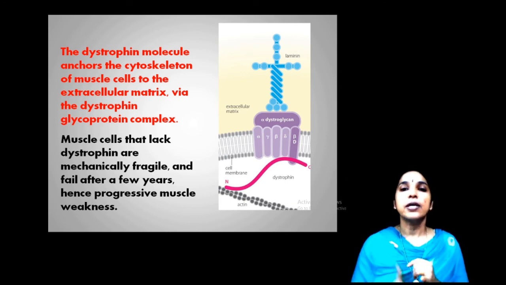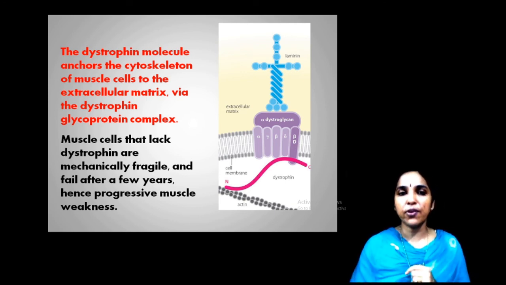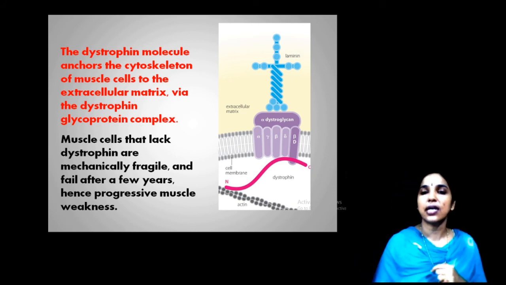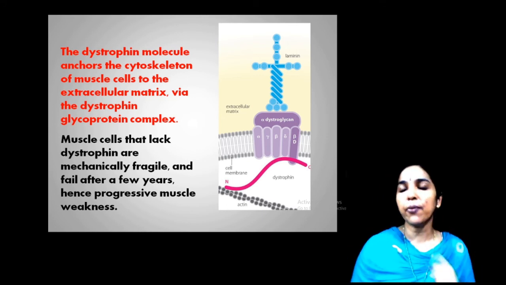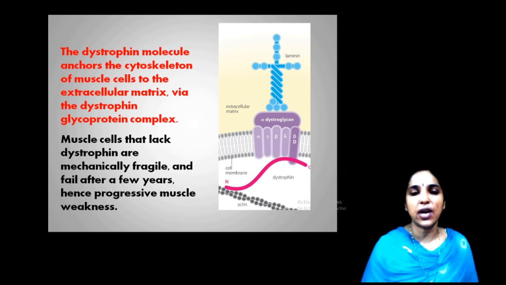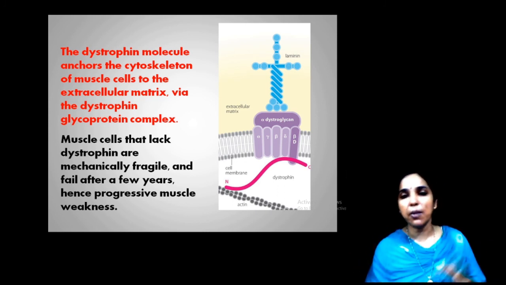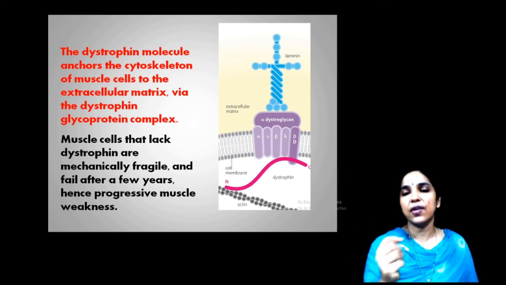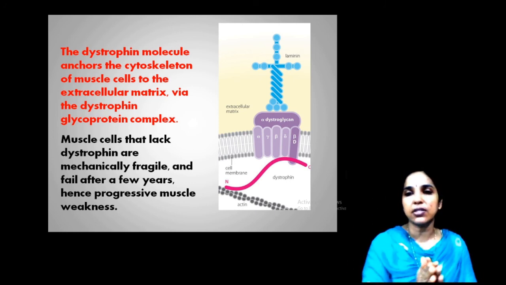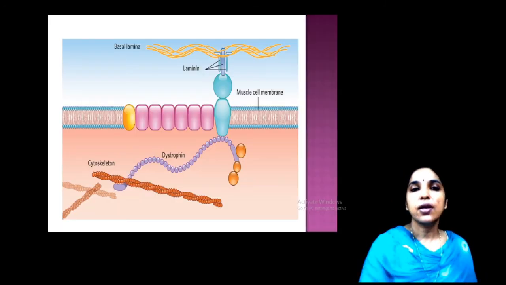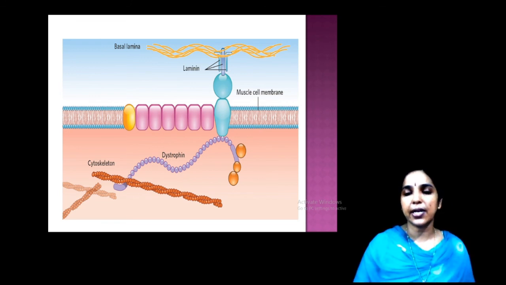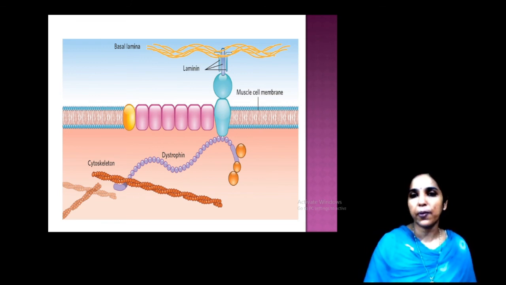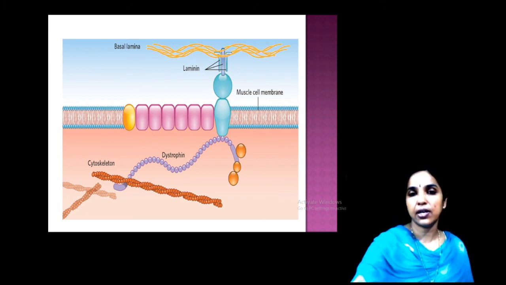So this dystrophin molecule anchors the cytoskeleton of muscle cells, you know, the cytoskeleton in the extracellular matrix. That way it becomes stiff and the dystrophin protein gives strength. But when the dystrophin protein is absent, the muscles become fragile. It will bend, it will never look straight, and it will never give strength. It is weak, it is fragile. You can see in the picture how dystrophin binds to the cytoskeleton. It has another property: it is a glycoprotein combined with carbohydrate.